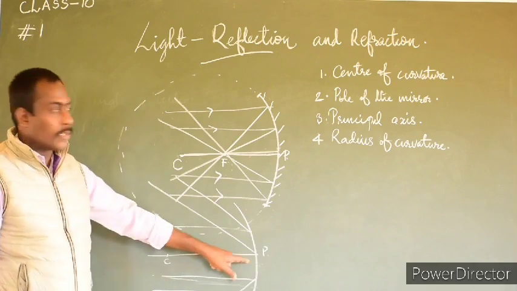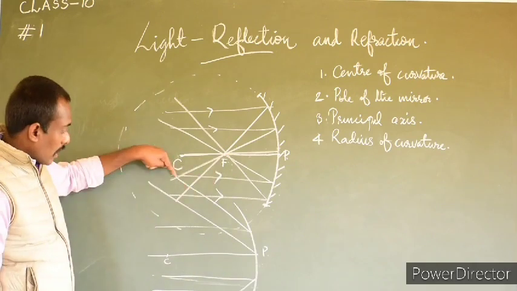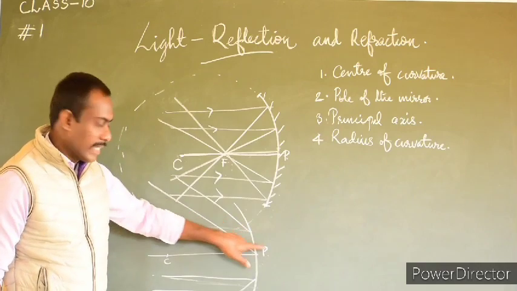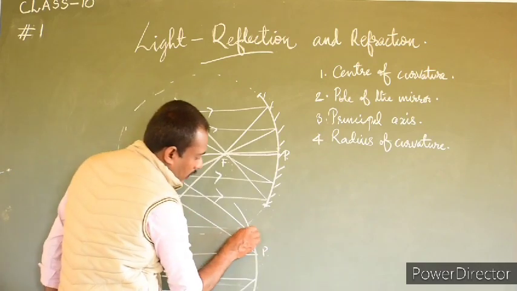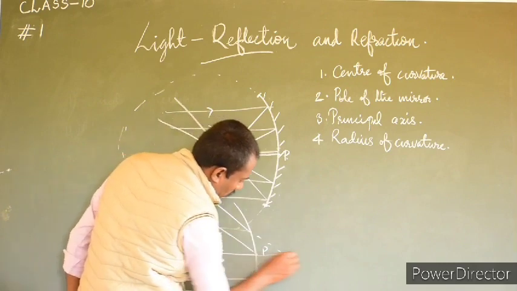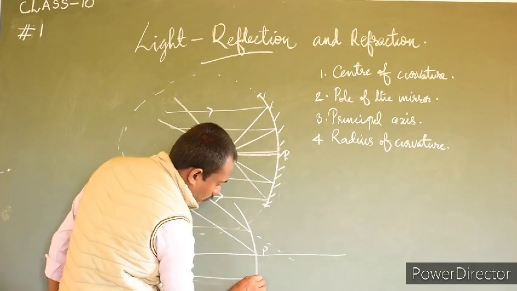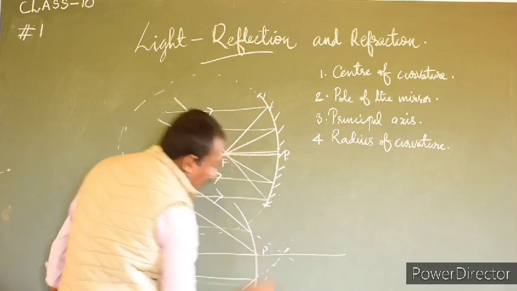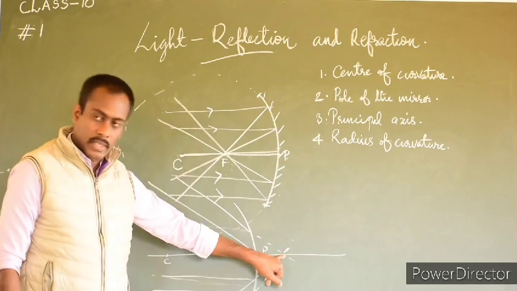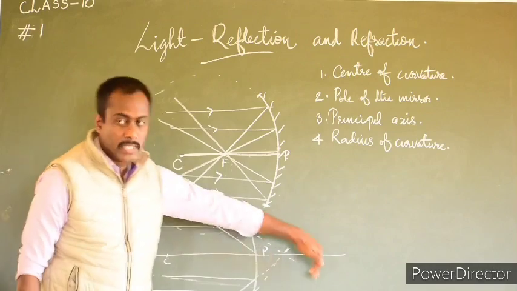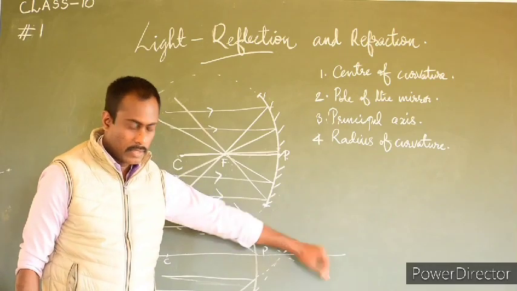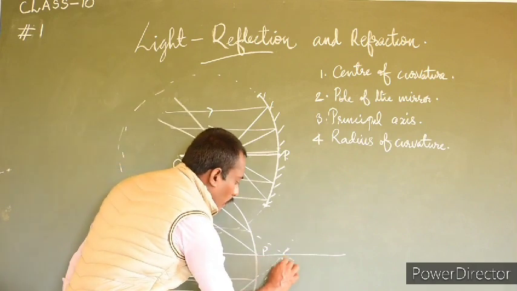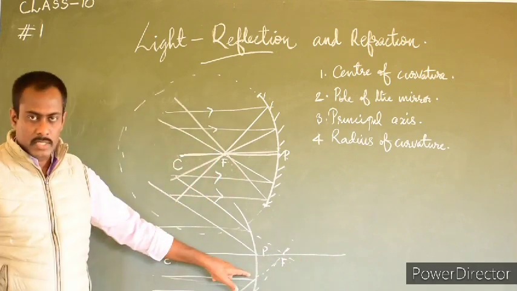So how do we find the principal focus? After reflection, if we extend these reflected rays in the backward direction, and extend the principal axis too, the reflected rays appear to converge at a point behind the mirror. This is the principal focus of a convex mirror.